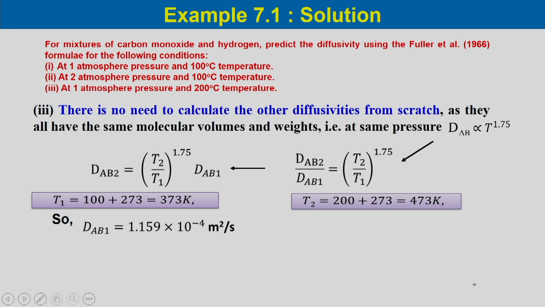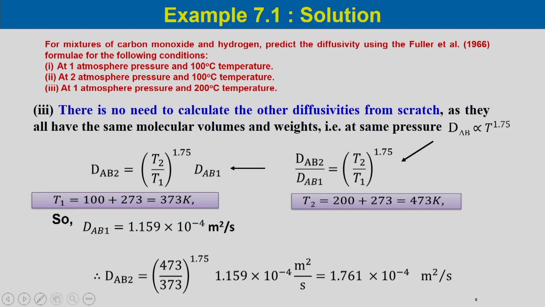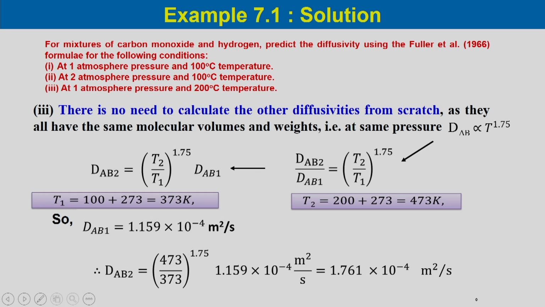Now, if we substitute DAB1, which we have already calculated as 1.159 into 10 to the power minus 4 meter square per second, we can calculate DAB2 would be equal to 1.761 into 10 to the power minus 4 meter square per second.